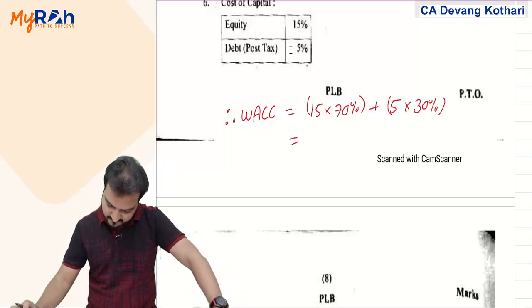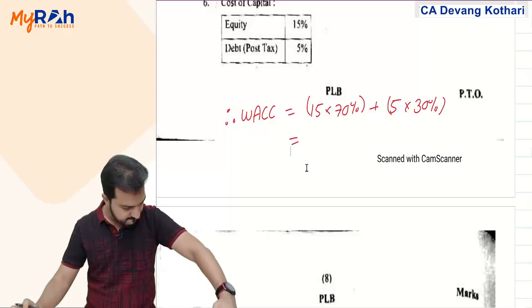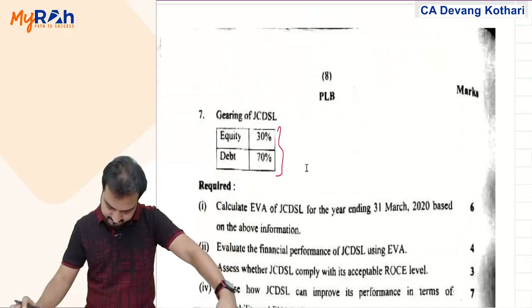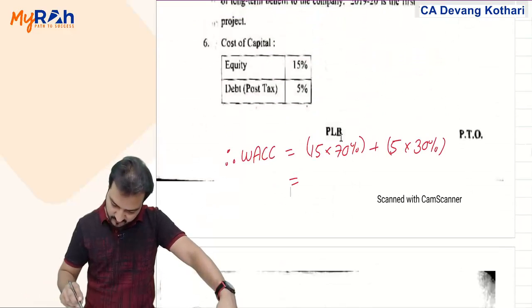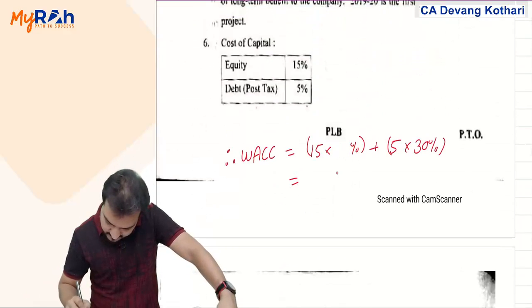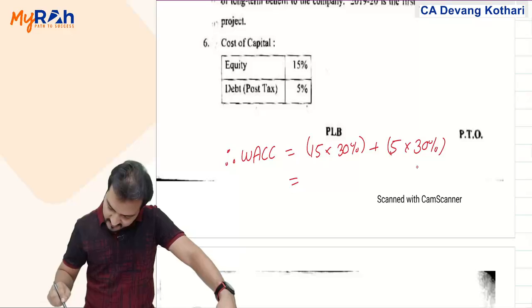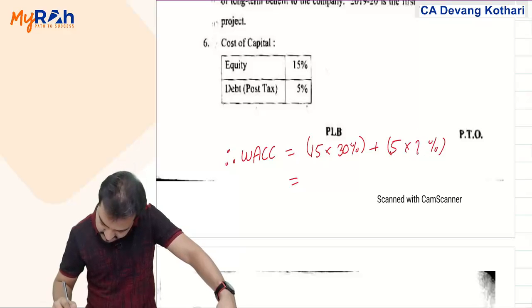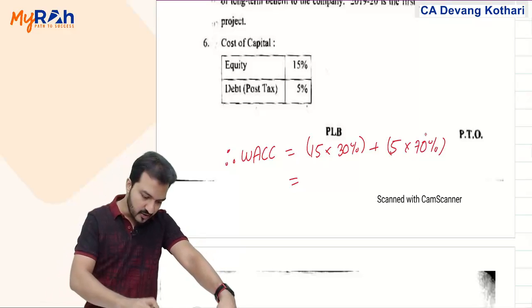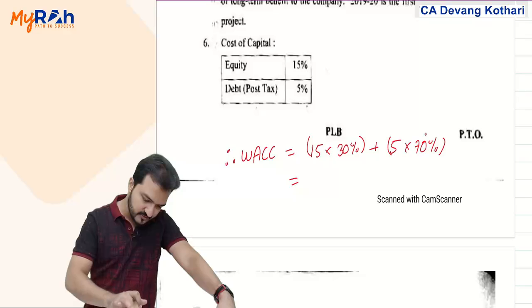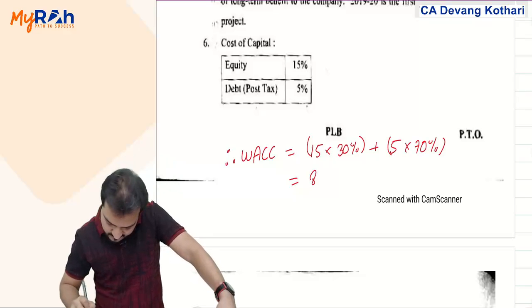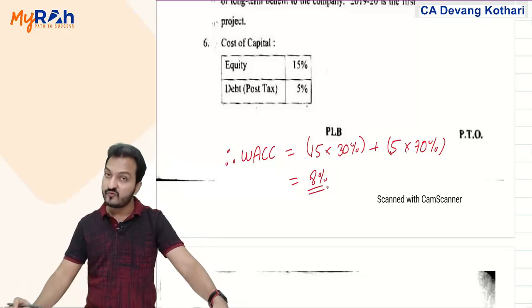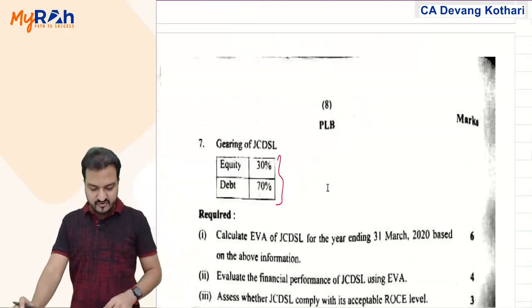Just a minute. Okay, it's the other way around. Equity is 30% and debt weightage is 70%. Okay, we'll do that again. Equity 15 into 30% and debt 5 into 70%, total 8% is your weighted average cost of capital.